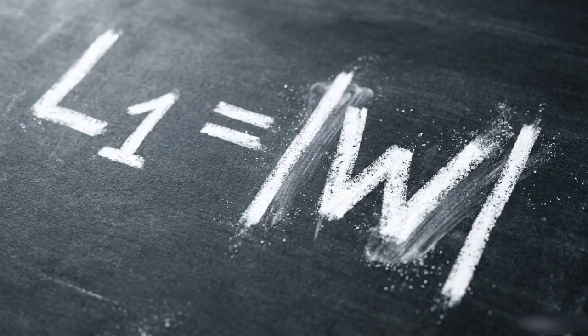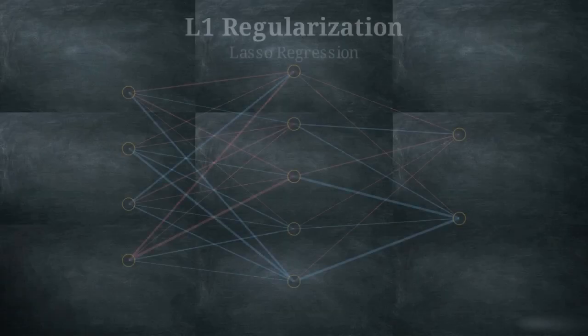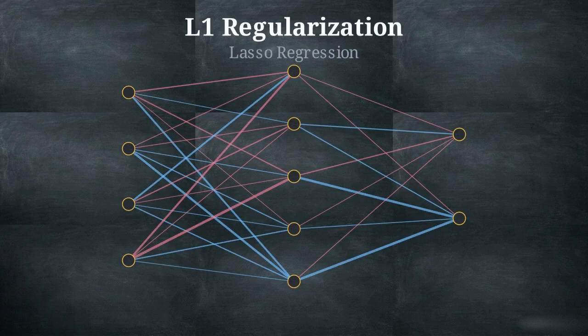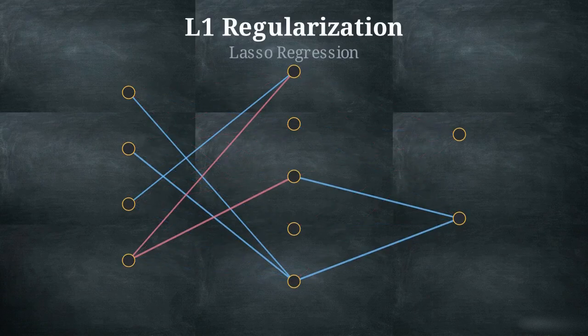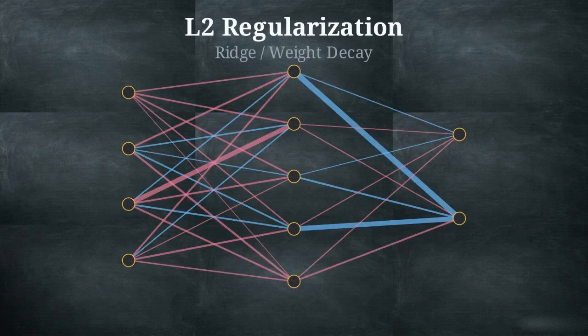The first is L1 regularization, also known as lasso regression, which calculates its penalty using the absolute value of the model's weights. Because absolute value scales linearly, the L1 penalty takes less important parameters and forces them to absolute zero. This effect, called parameter shrinkage, acts as an automatic feature selection tool, permanently deleting irrelevant variables to create a sparse, streamlined model. L2 regularization, also known as weight decay, operates differently.